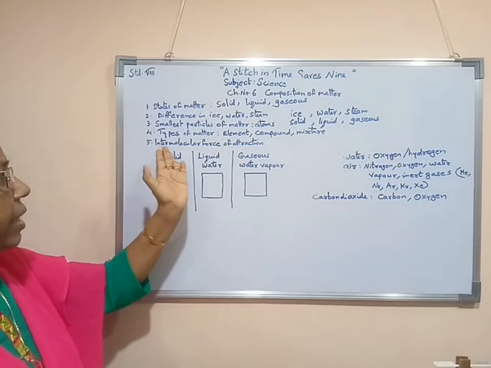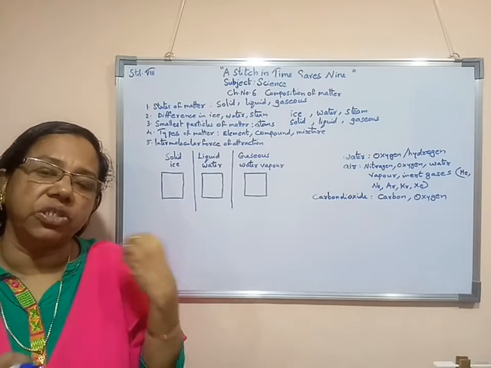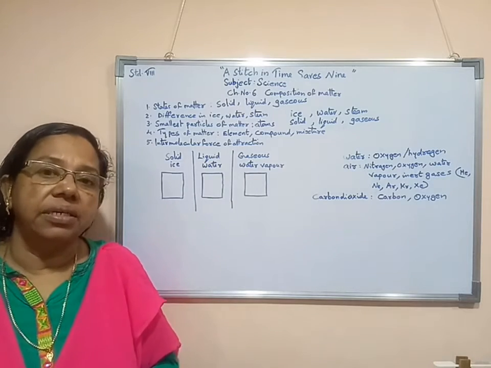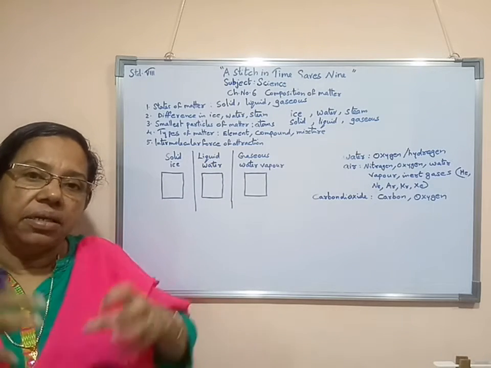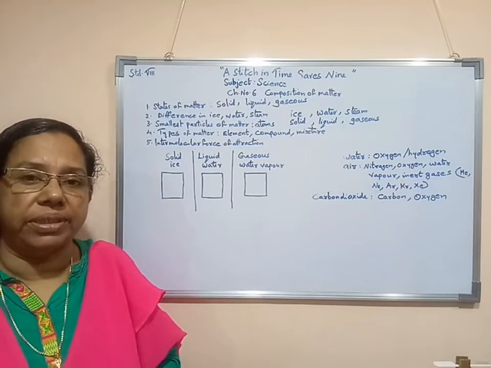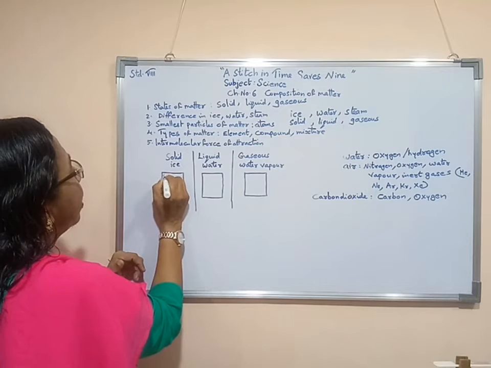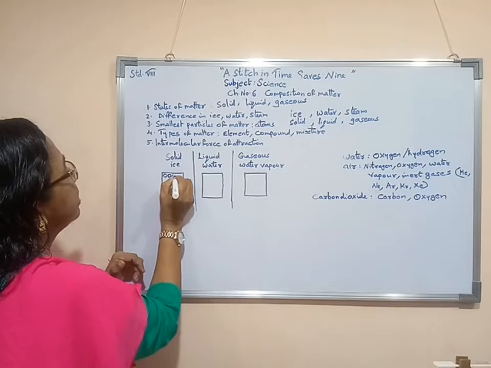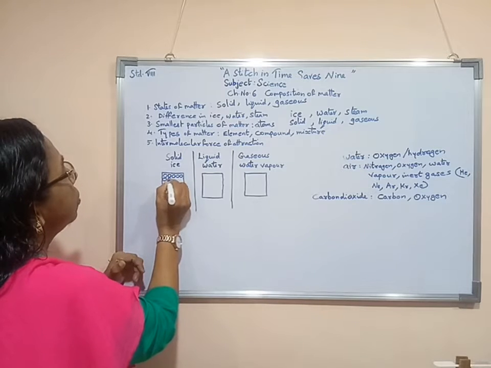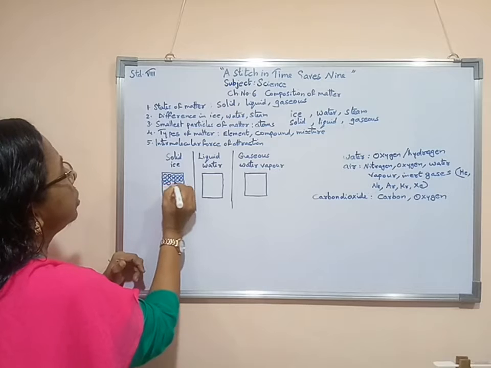Here now intermolecular force of attraction among the particles which are present in the solid state, which are present in the liquid state, which are present in the gaseous state. In them, how much attractive force is there between the molecules, that I am showing you. In case of solid particles or solid substances which are made with the molecules, they all are very close to each other.